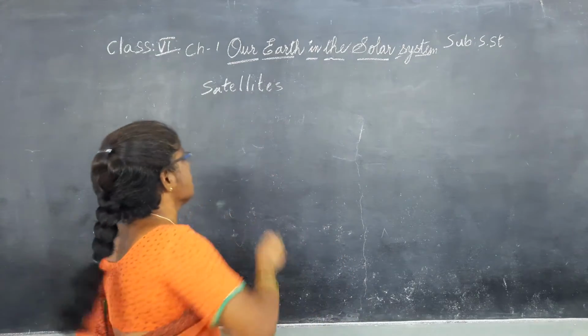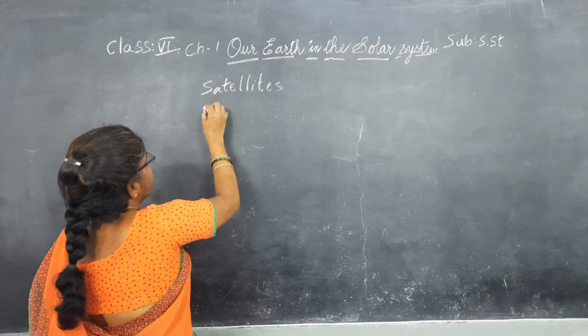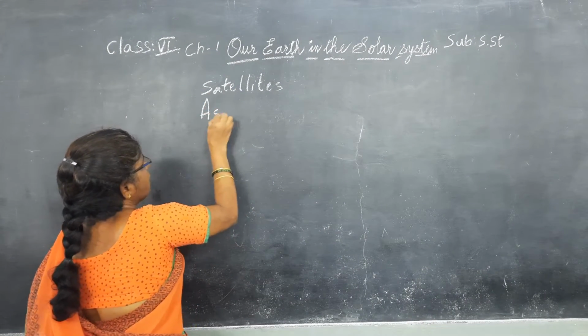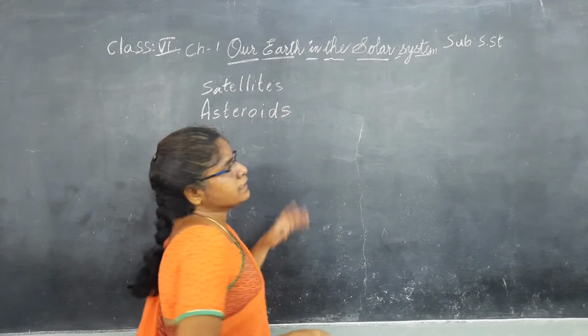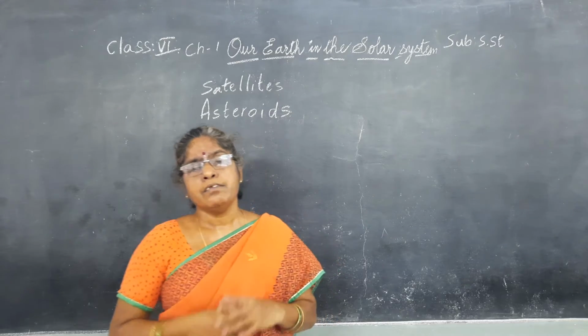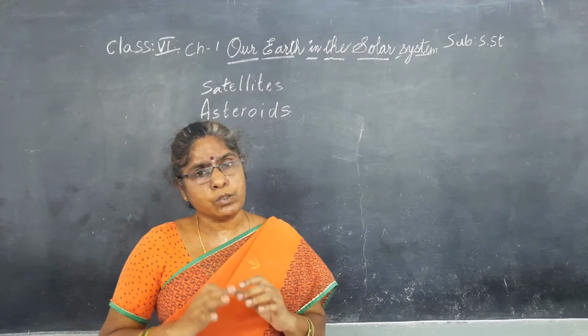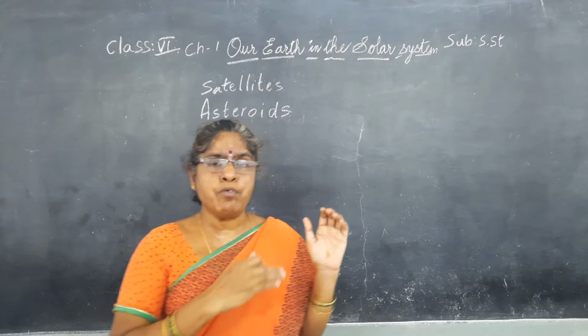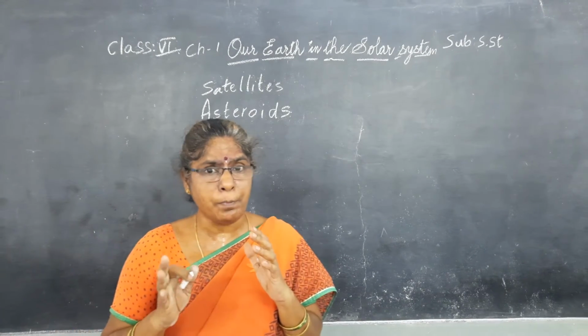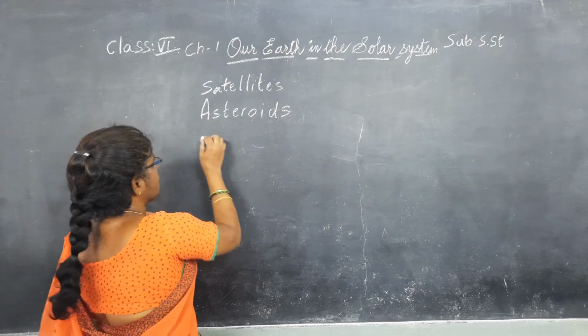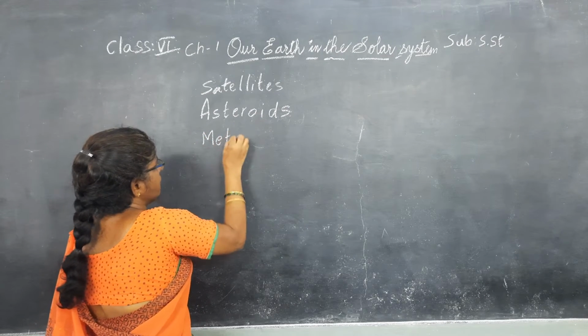Okay, next to the satellites we have asteroids. These asteroids consist of rocky materials. These are also part of the solar system. These are found between Mars and Jupiter. Okay. Next to the asteroids, we have meteoroids.